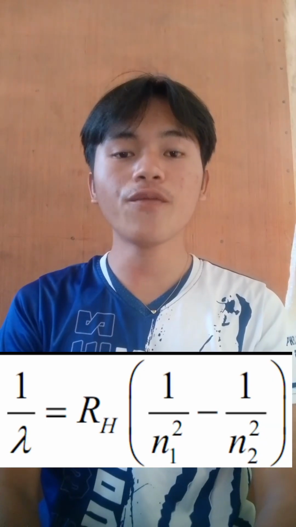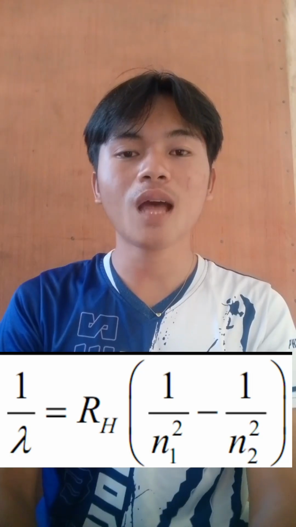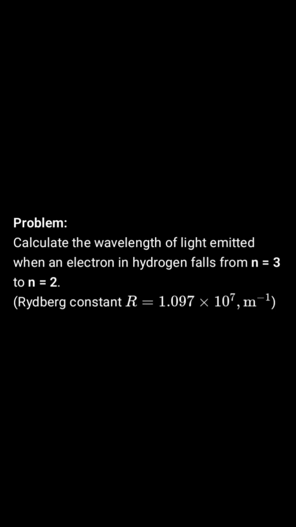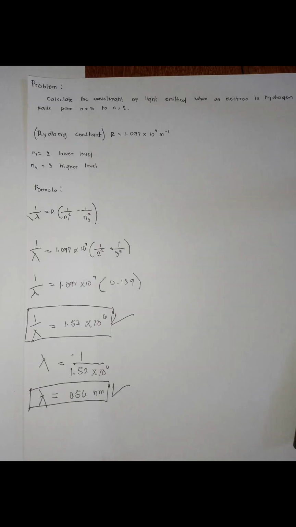To use the Rydberg formula, we will go into some problem solving. So here is our problem: calculate the wavelength of light emitted when an electron in hydrogen falls from n equals 3 to n equals 2. Since we are already given the Rydberg constant, R equals 1.097 times 10 raised to 7 meters to the negative 1, the first thing to do is to write the formula.